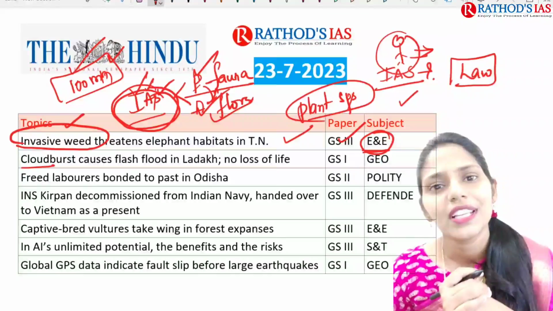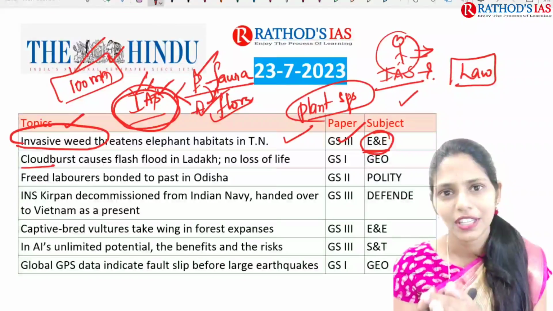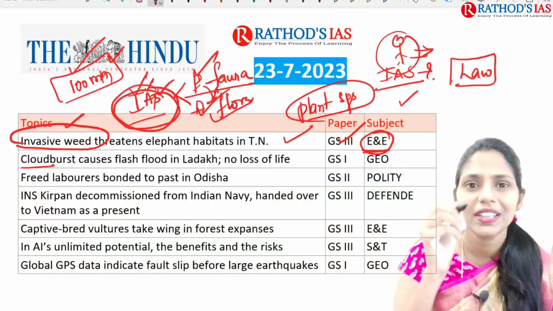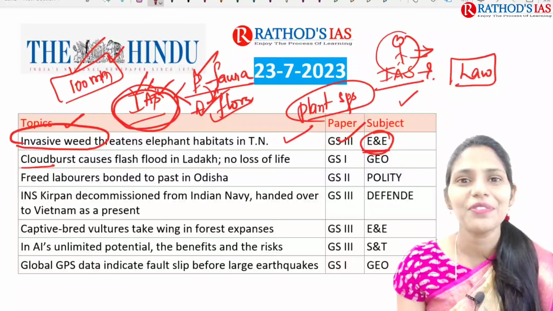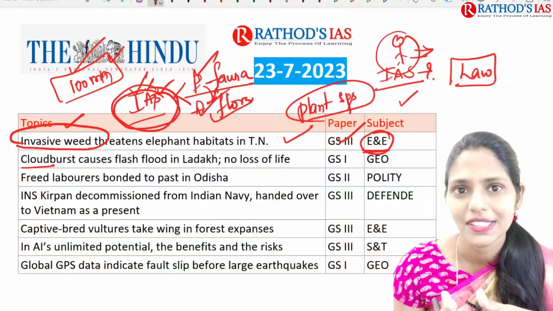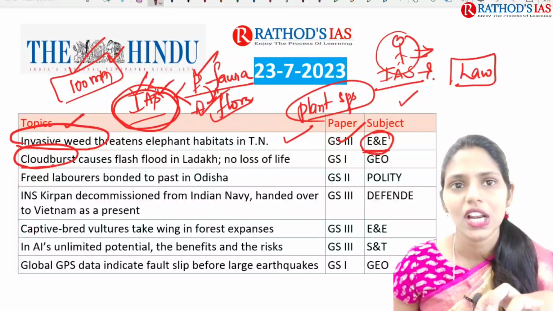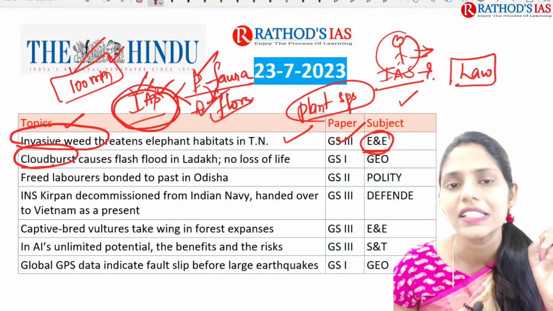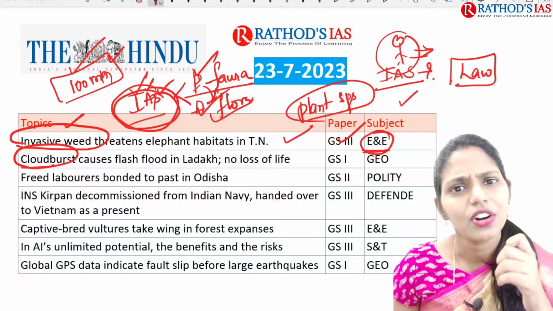I want to give you one example. If you are filling a balloon, and suddenly you prick that balloon, see how the water comes outside. This is a classic example to understand cloudburst. So here we have to know what this cloudburst is and what exactly the reasons for this cloudburst are, and whether we can predict this cloudburst or not.